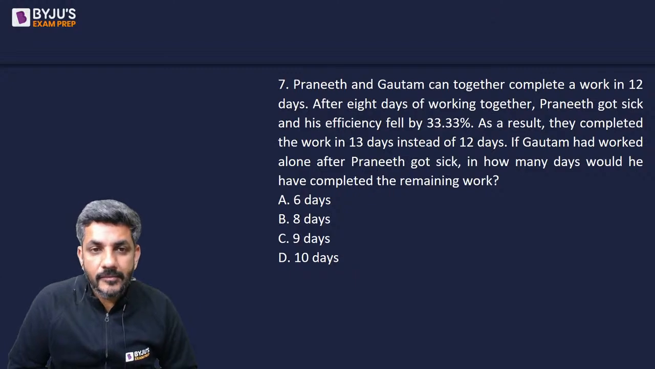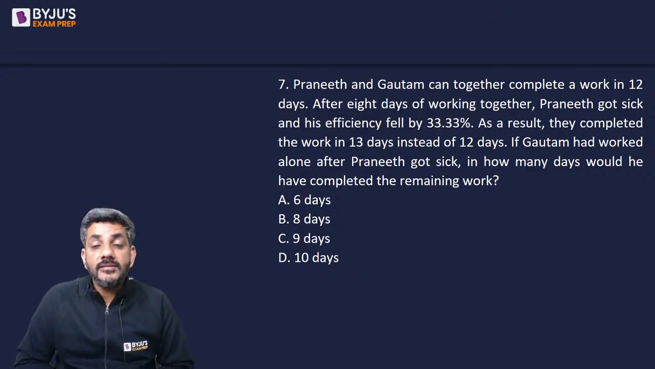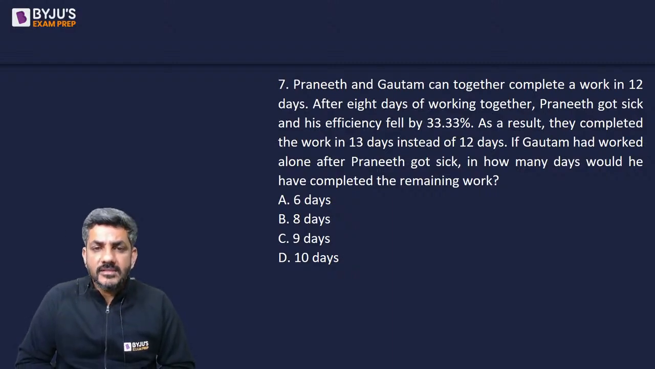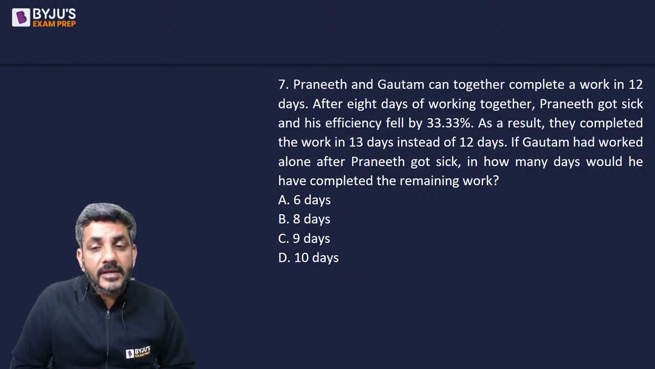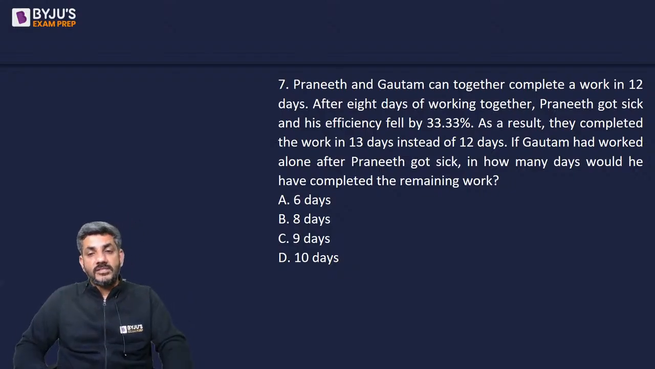Let's start doing it now. Praneeth and Gautam can together complete a work in 12 days. After 8 days of working together, Praneeth got sick and his efficiency fell by 33.33%. As a result, they completed the work in 13 days instead of 12. If Gautam had worked alone after Praneeth got sick, then in how many days would he have completed the remaining work? That's what the question is.